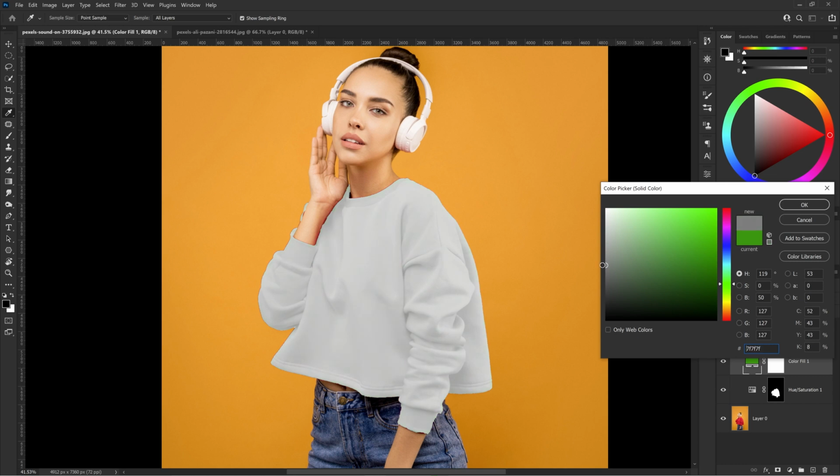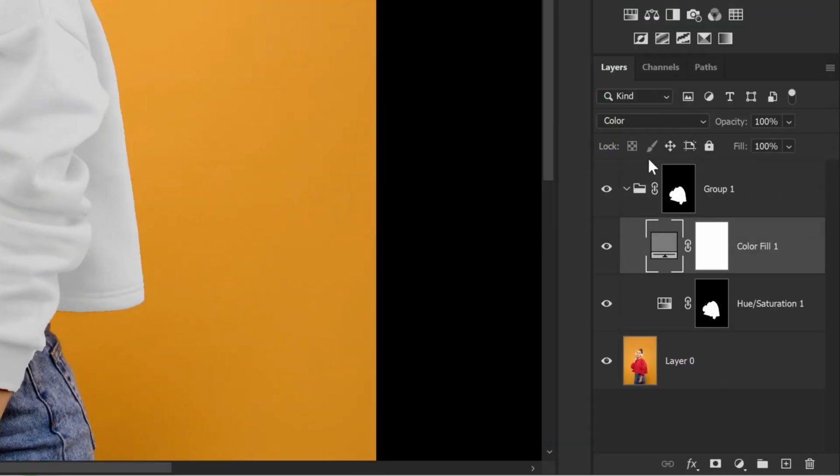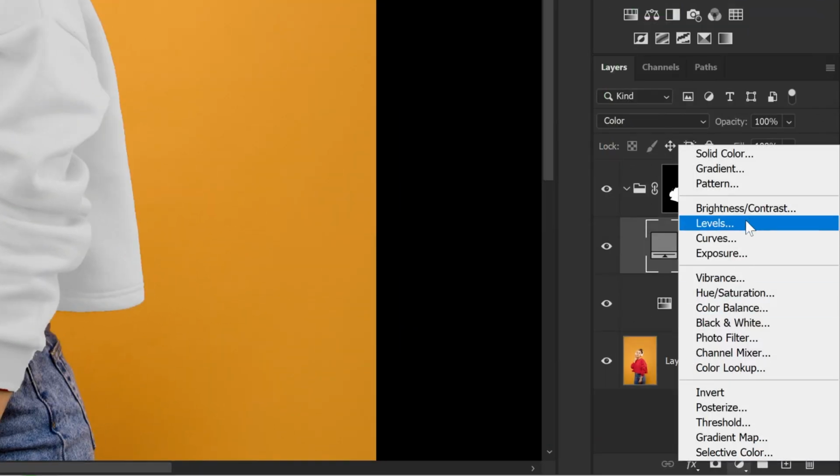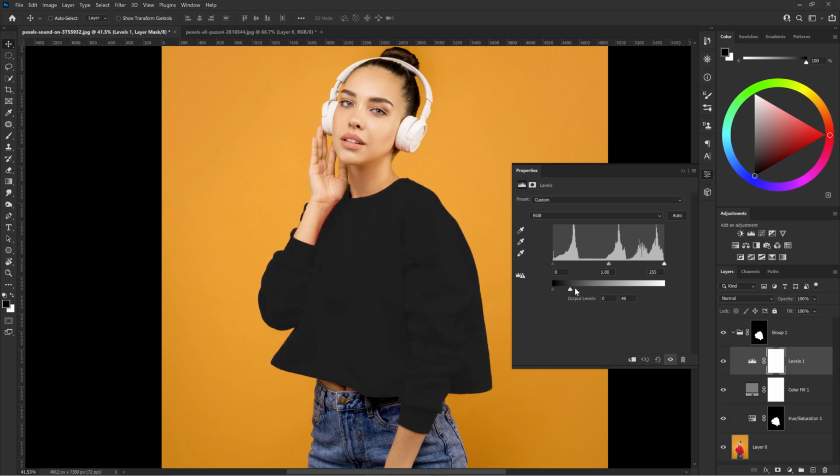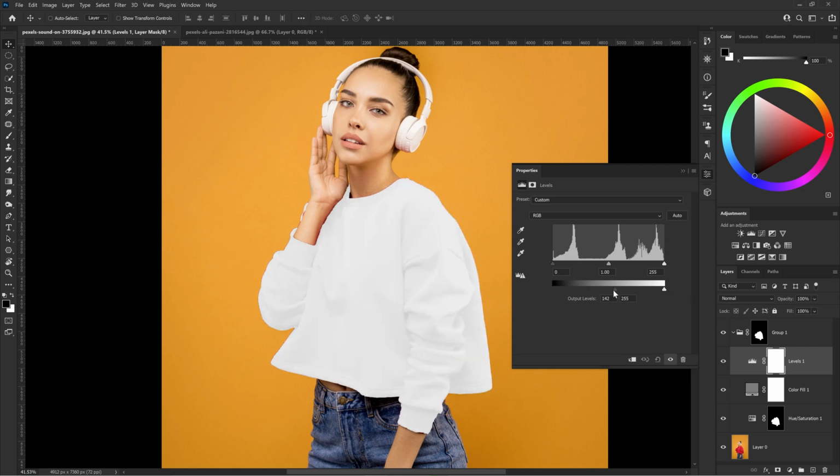Let's choose gray and add another adjustment layer. It can be either curves or levels. Let's use levels. Here, by manipulating the light and dark tone sliders, we can adjust the brightness of our color. That's how we get black, and that's how we get white color.